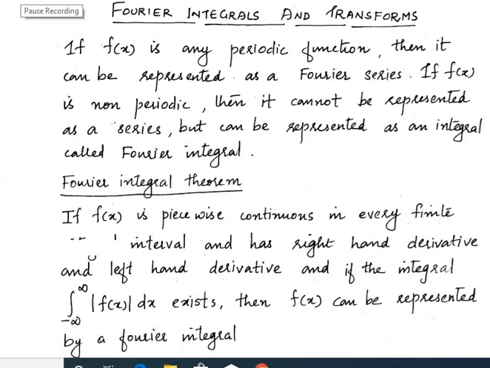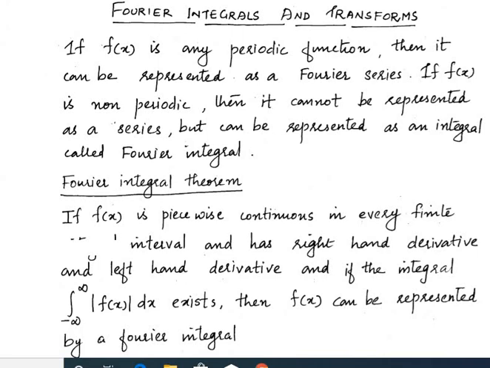Hi students, in today's lecture we are moving to the last module of this semester, that is Fourier integral and transform. It is an extension of the Fourier series that you have learned in an earlier semester. A Fourier series, as you know, is defined for a periodic function. If the function is not periodic, we cannot represent it as a Fourier series. So here we explain what is Fourier integral, Fourier sine integral, cosine integral, etc.